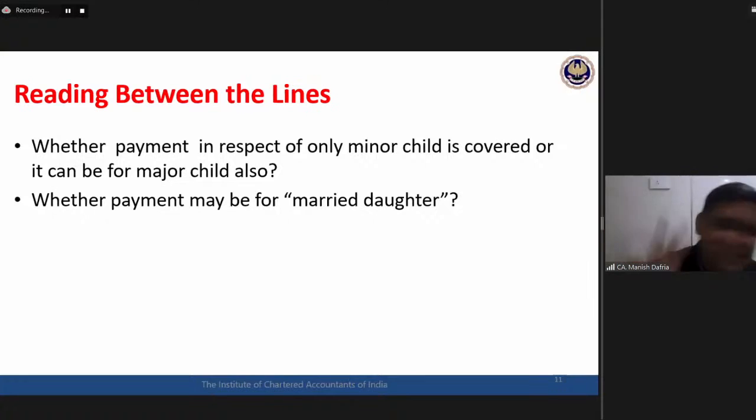How to read the income tax? If you know this, income tax is the most interesting subject and the easiest also. Okay, Mansha from Delhi, any child, whether dependent or independent. Gomathi from Chennai, both are covered. Sumit Agrawal, Mathura, in this case, both minor and major would be considered.